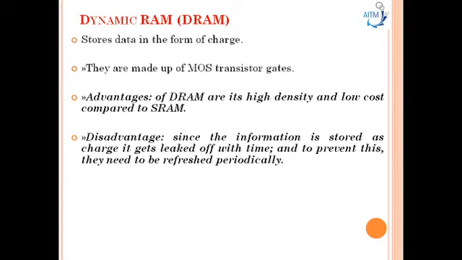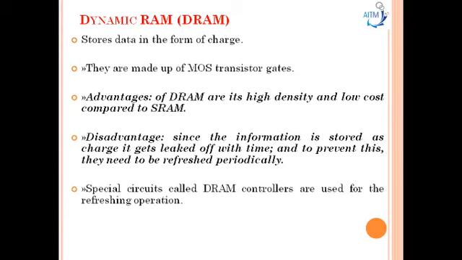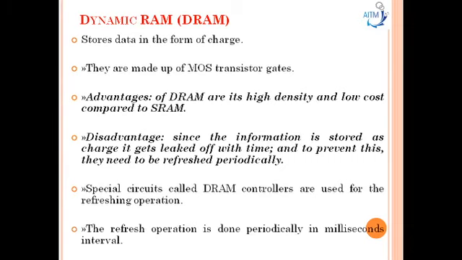So at some time, the charge in the capacitor gets low here. So this will affect the content of dynamic RAM. Hence it requires refresh periodically here. Then special circuits called DRAM controllers are used for this refreshing operation here. Now this refresh operation is done periodically in milliseconds interval here.